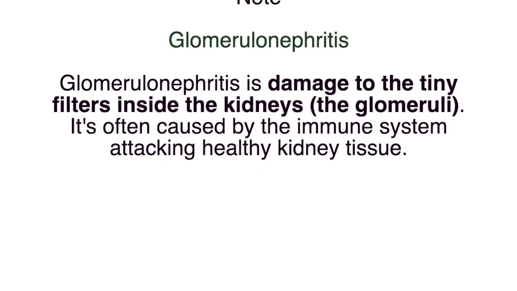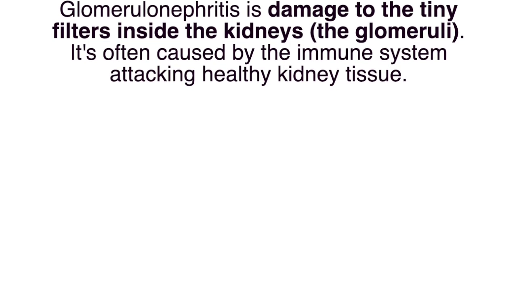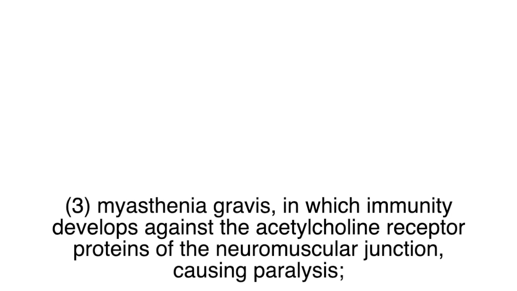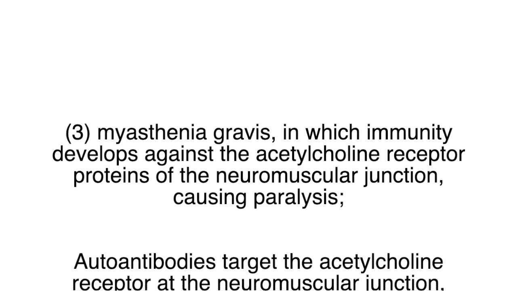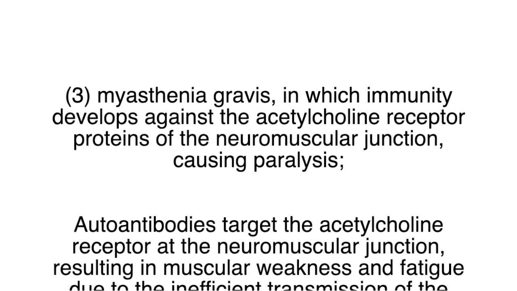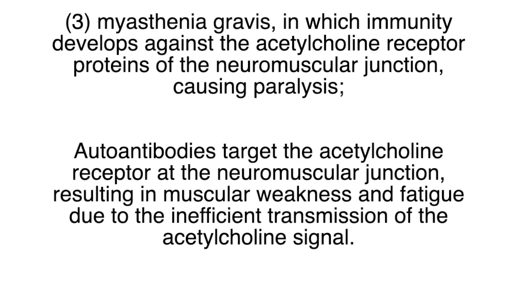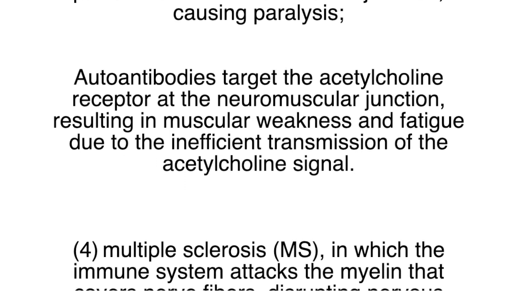Note: glomerulonephritis is damage to the tiny filters inside the kidneys, that is, the glomeruli. It's often caused by the immune system attacking healthy kidney tissue. 3. Myasthenia gravis, in which immunity develops against the acetylcholine receptor proteins of the neuromuscular junction, causing paralysis. Autoantibodies target the acetylcholine receptor at the neuromuscular junction, resulting in muscular weakness and fatigue due to the inefficient transmission of the acetylcholine signal.